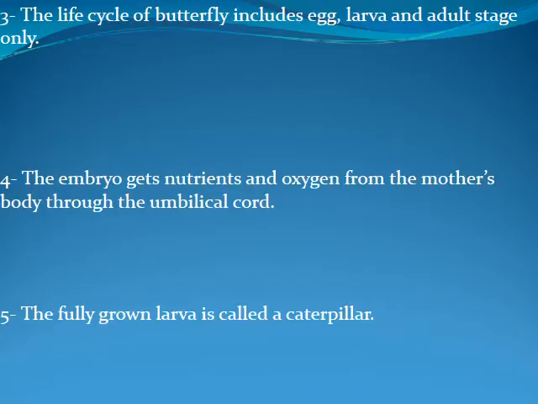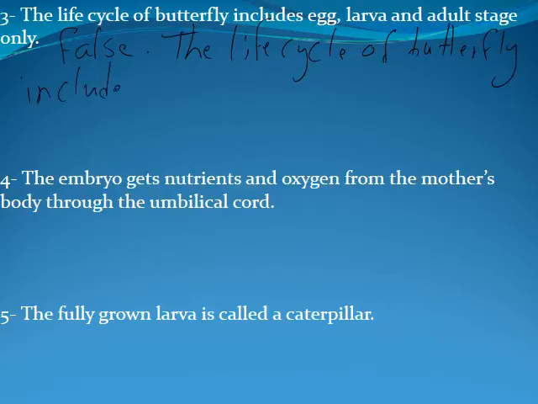Malak, the life cycle of butterfly includes egg, larva, and adult stage only. False. What's the correction of this? The life cycle of butterfly includes egg, larva, pupa, adult. Excellent. Egg, larva, pupa, and adult stage. The life cycle of butterfly includes egg, larva, pupa, and adult stage.